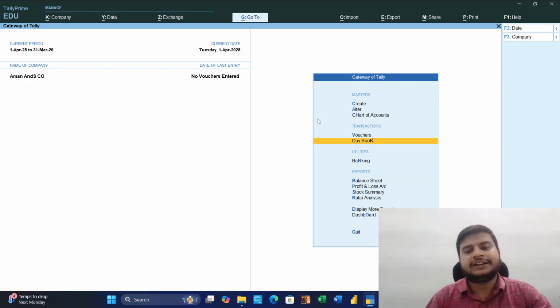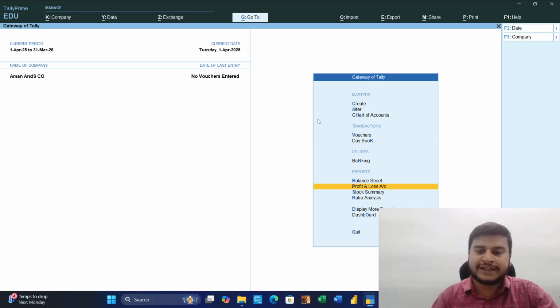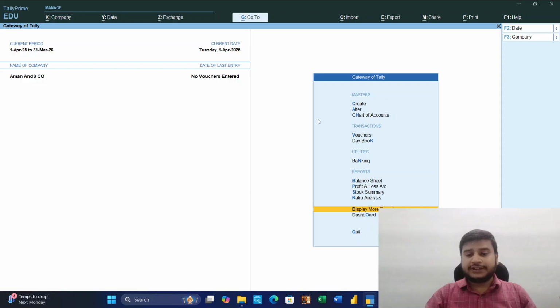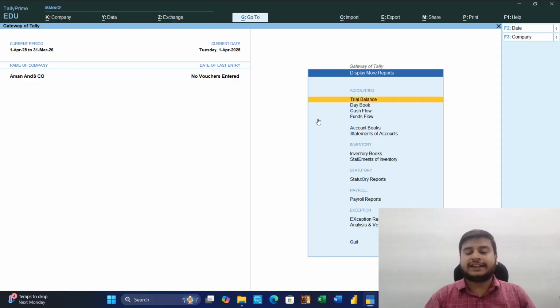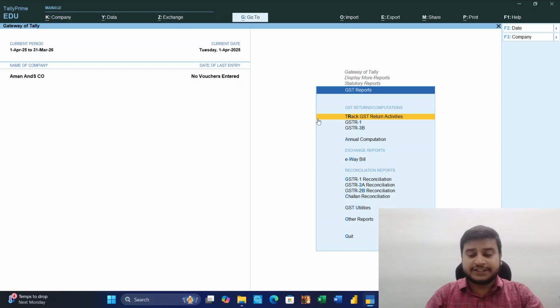They will show us the transactions done in a day. Banking, Balance Sheet, Reports: balance sheet, profit and loss, stock summary, ratio analysis. I think ratio analysis is very important for judging the position of the company, as well as the balance sheet and profit and loss, which show the position and profitability of the company. Display More, you can get more reports like accounting books, trial balance, day book, cash flow, account books, statement of accounts, inventory books, statement of inventory. Statutory reports are very much important. Statutory GST report. GST report is also very important.